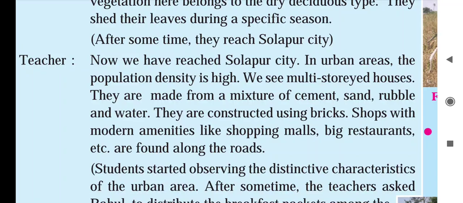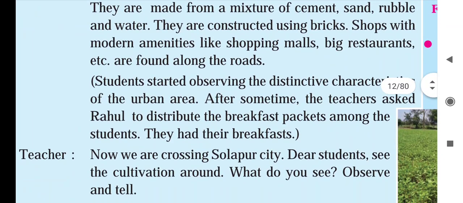We can see them in the urban areas. They are constructed using bricks. Shops with modern amenities like shopping malls, big restaurants, etc. are found along the roads. So the teacher is saying that modern amenities, big shops, malls and big restaurants are found in this urban area.